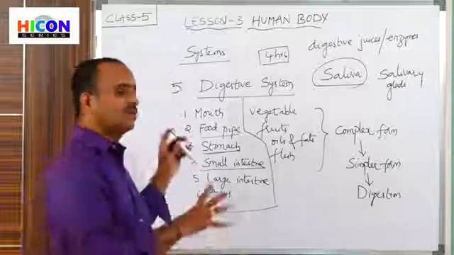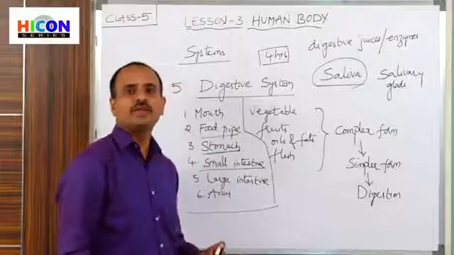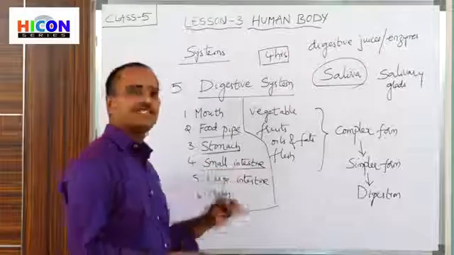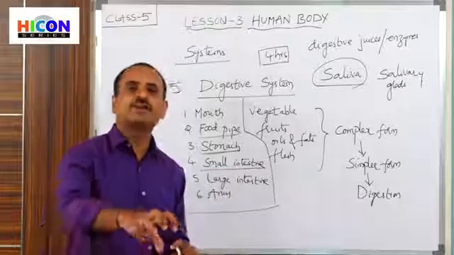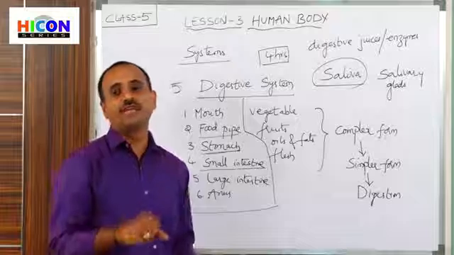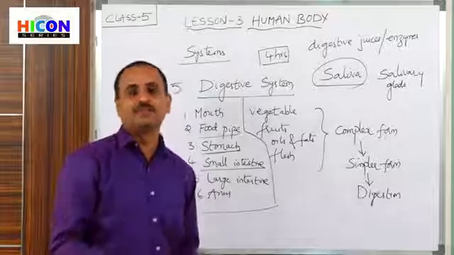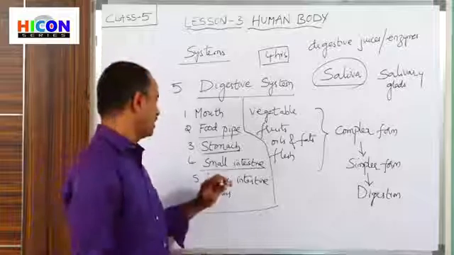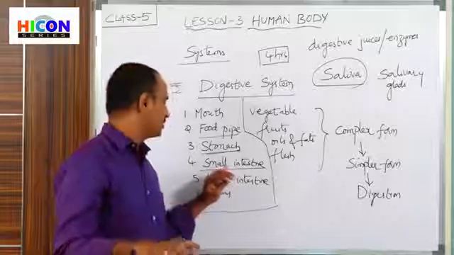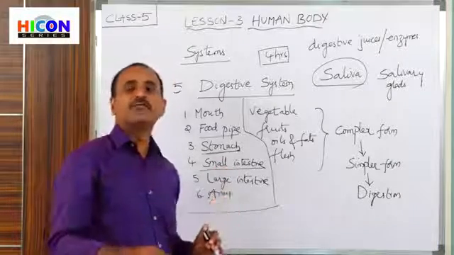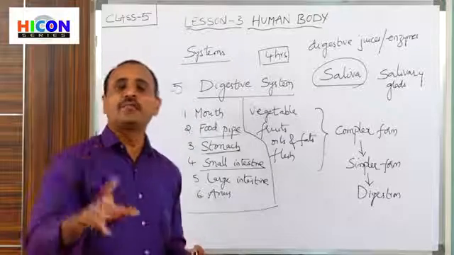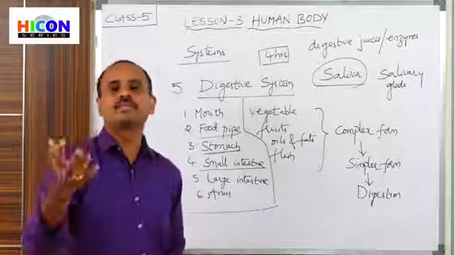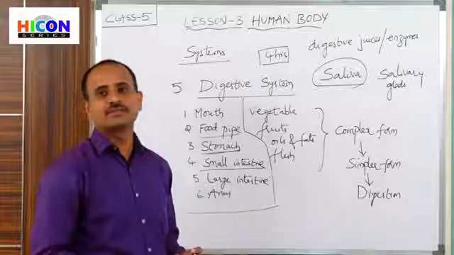That's why our stomach converts the food item into a simpler form, and from the stomach it reaches the small intestine, and the small intestine absorbs the nutrients from the digested food, and those nutrients are mixed with blood. So children, the nutrients absorbed by the small intestine are mixed with the blood, and the blood carries those nutrients to every body part. That's why every body part gets nutrition.